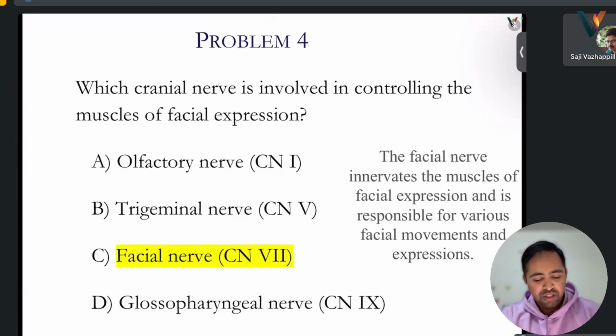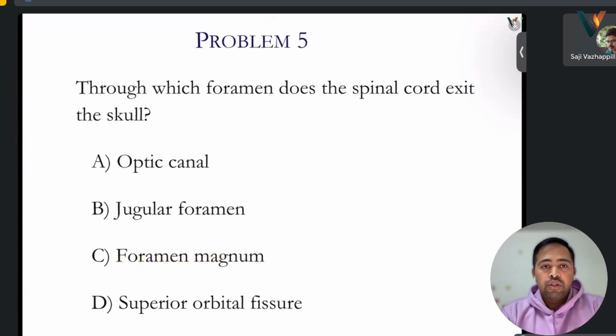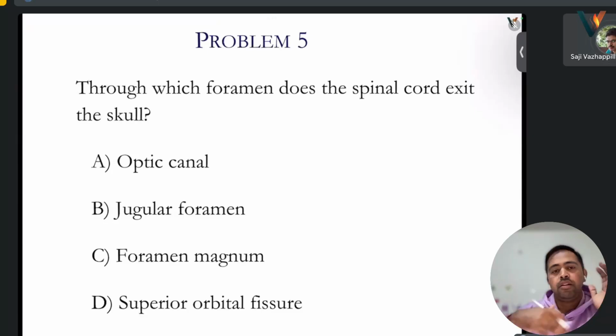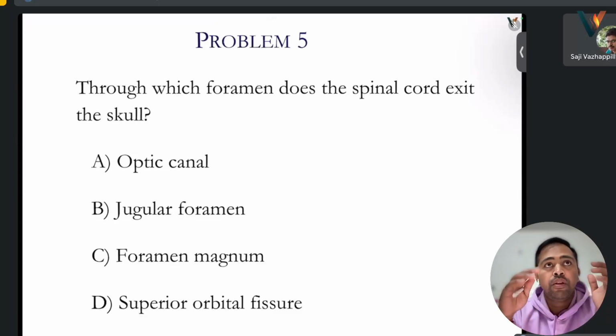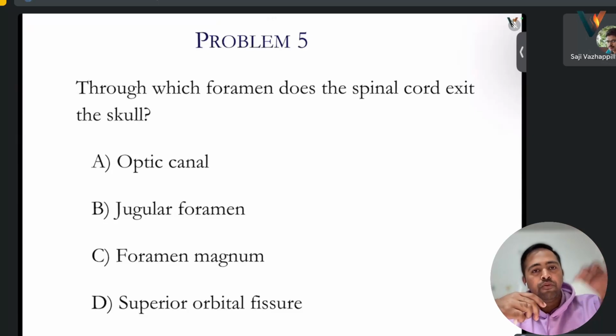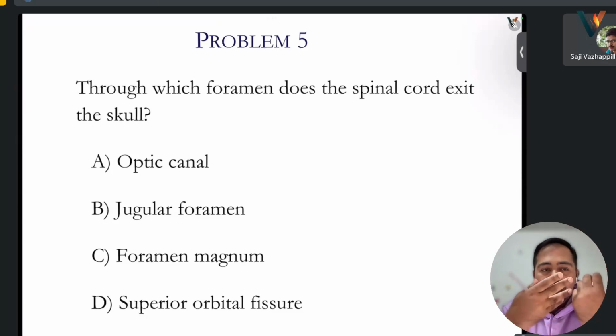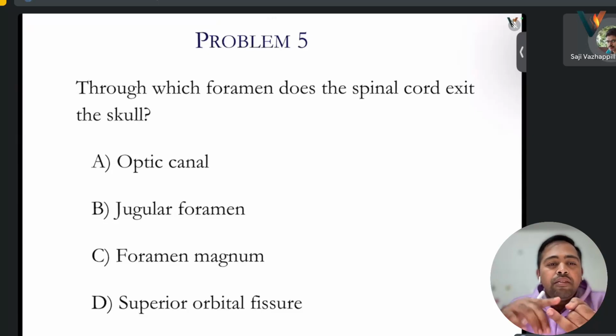Okay, so let's move to the next question. Through which foramen does the spinal cord exit the skull? That means exit the skull, like it is connected to the skull, right? So if we see from the top, from where the spinal cord exits the skull, there is some hole from the top when you see.